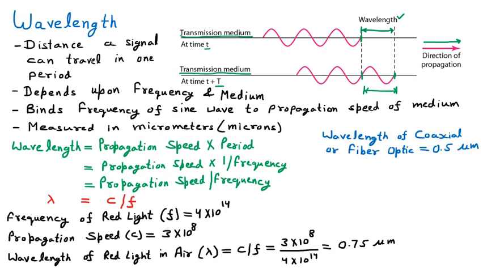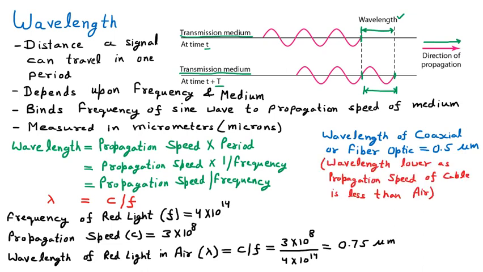We can see that the wavelength here is less compared to the wavelength in air. So any medium like coaxial cable or fiber optic cable will have a smaller wavelength, but air has a larger wavelength because of the propagation speed. The wavelength is lower because the propagation speed of the cable is less than that of air. The meaning is that the propagation speed of the cable is very low compared to air.